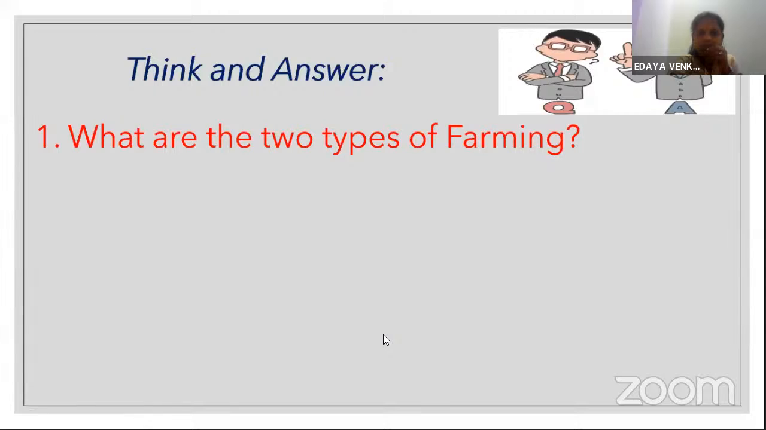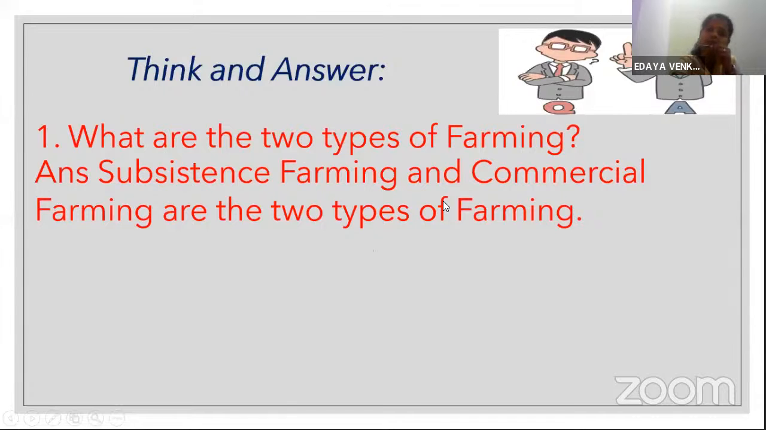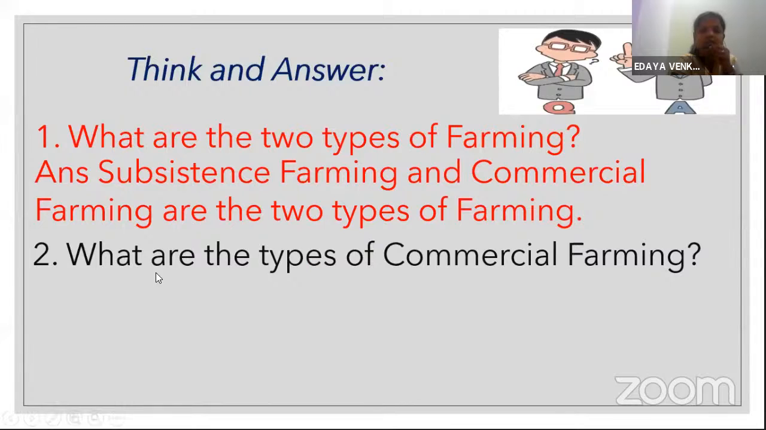Subsistence farming and commercial farming. Repeat after me. Commercial. Subsistence farming and commercial farming. Very good, beta. So can you say in a full sentence to me? Subsistence farming and commercial farming are the two types of farming. Very good.